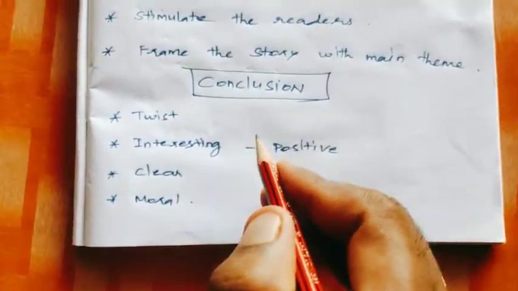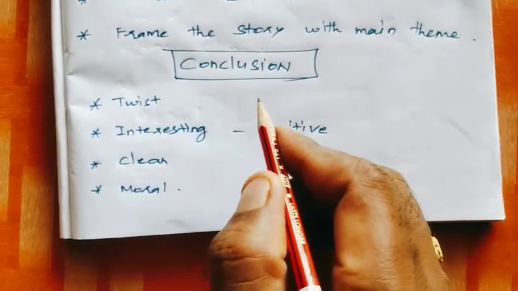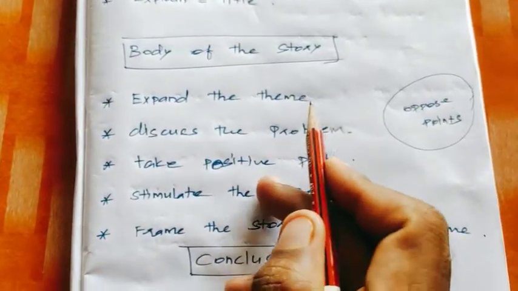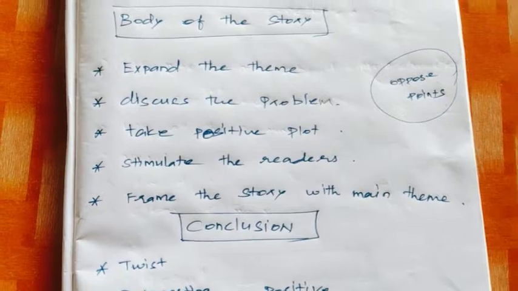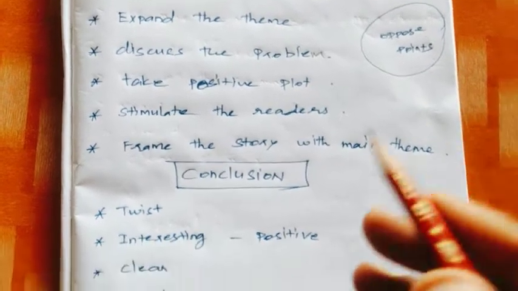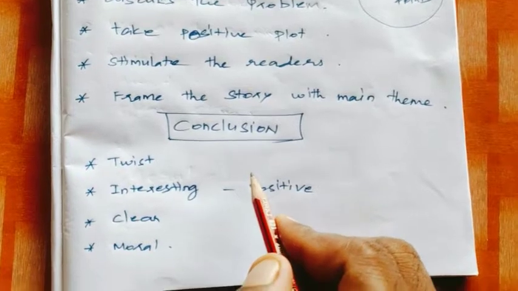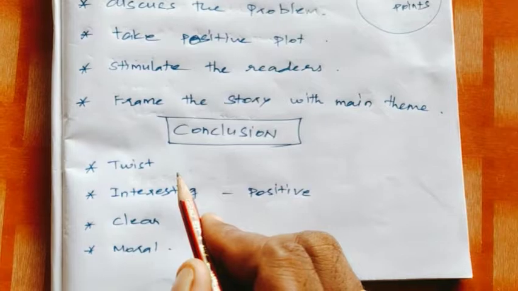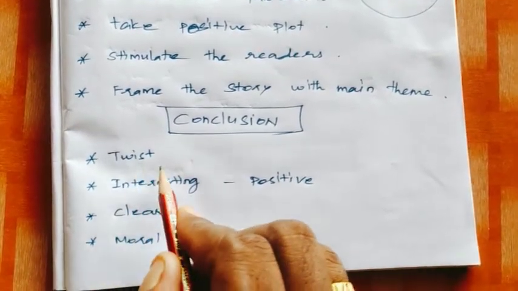Next, finally, conclusion. In the body of the story we are discussing the problem. So in the conclusion we want to find the solution for the problem. Before finding the solution, the story must be twisted.